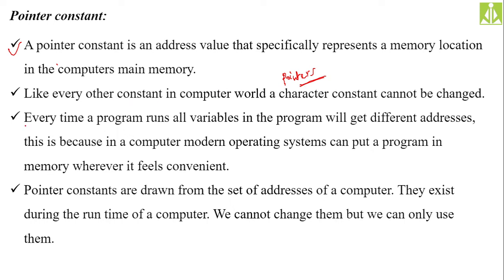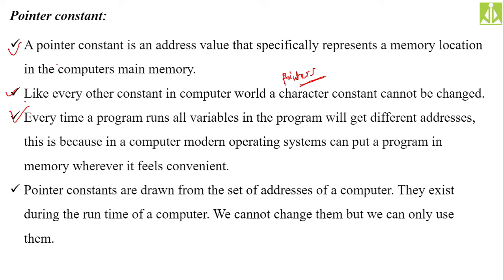Every time a program runs, all variables in the computer program will get different addresses. This is because in a modern computer, operating systems can put a program in memory wherever it feels convenient. Whenever you execute your program, you will get a different address for your variable, because your program takes a different memory location to execute itself. That's the reason we get different addresses for our pointer variables.